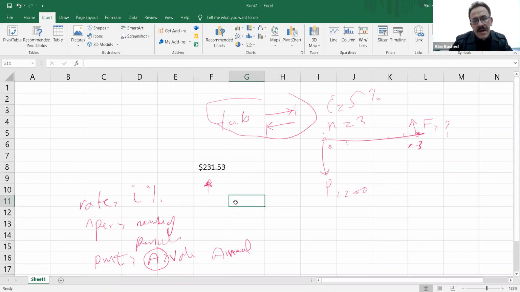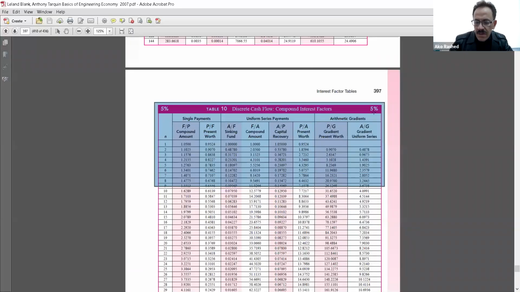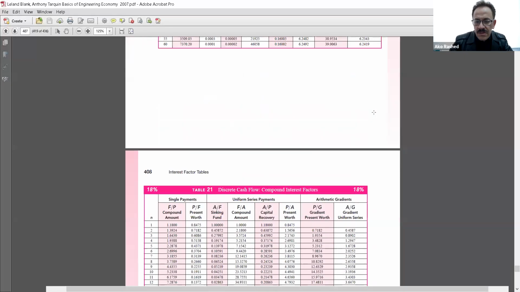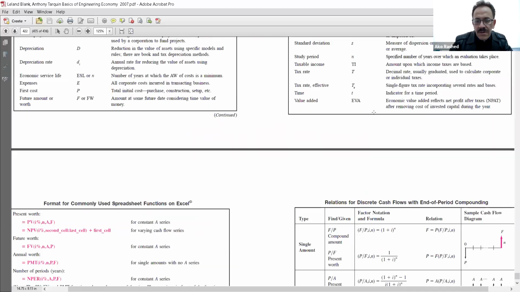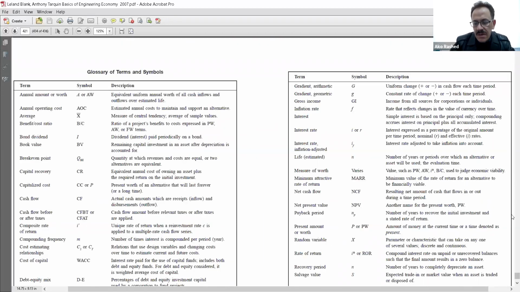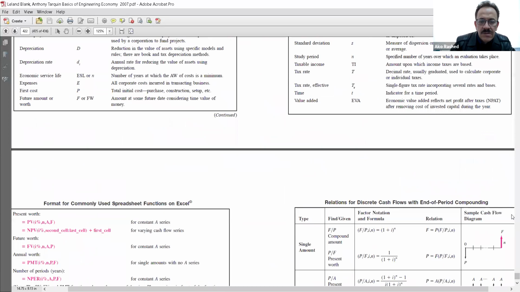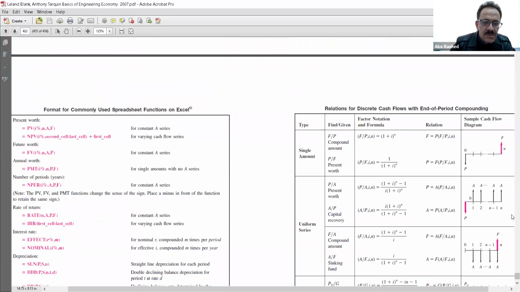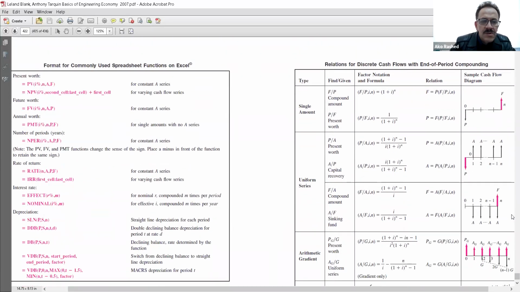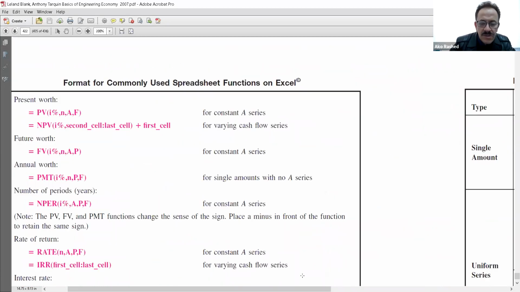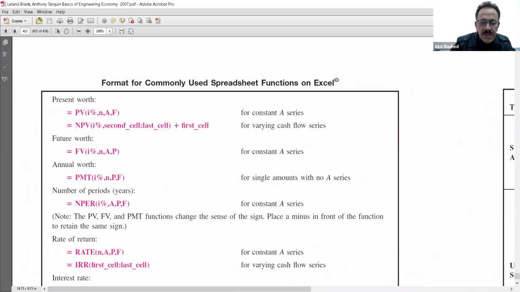And usually I have this in the book. Here's the book. This is the one that I use: the commonly used spreadsheet commands, the ones that we use in calculations using the Excel sheet.